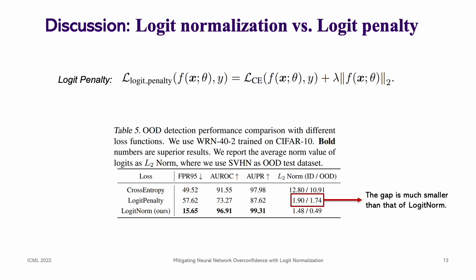We have shown the strong performance of our logit normalization on OOD detection. One may have a question: can we achieve a similar effect by imposing a penalty on the logit magnitude? Here, we show that explicitly constraining the logit norm via a regularization penalty cannot help the OOD detection task. Specifically, the gap of logit magnitude between in-distribution and OOD examples is smaller than that of logit norm.